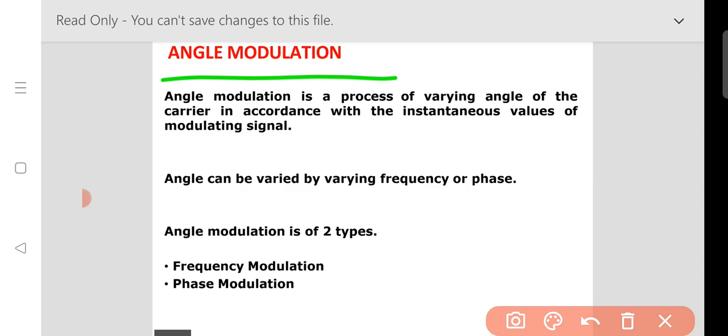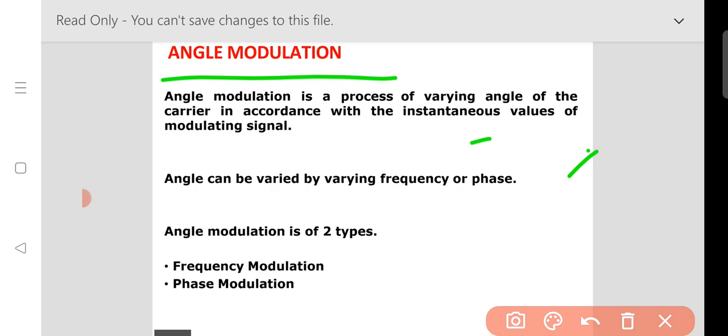Okay, so angle modulation is a process of varying the angle of the carrier in accordance with the instantaneous values of the modulating signal. It means the angle is changed with respect to the instantaneous values of the modulating signal.